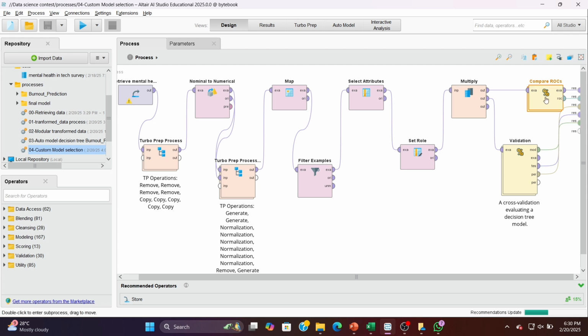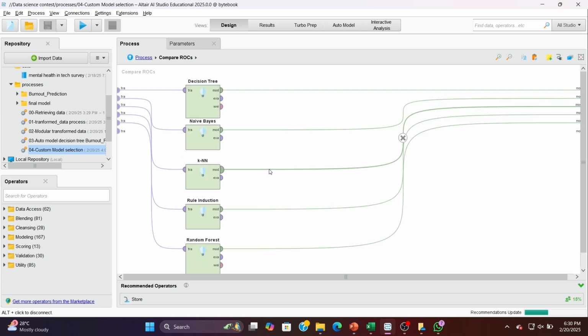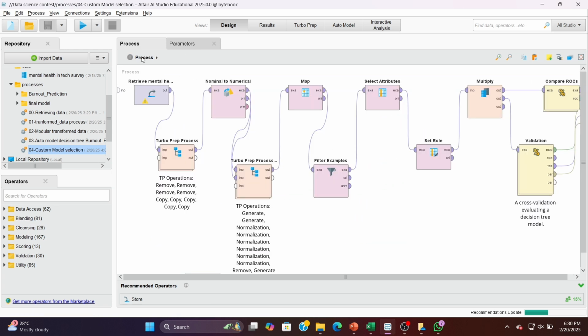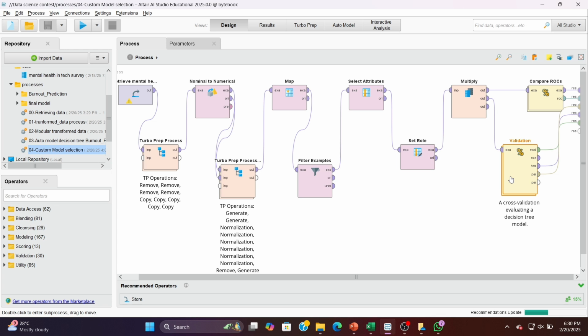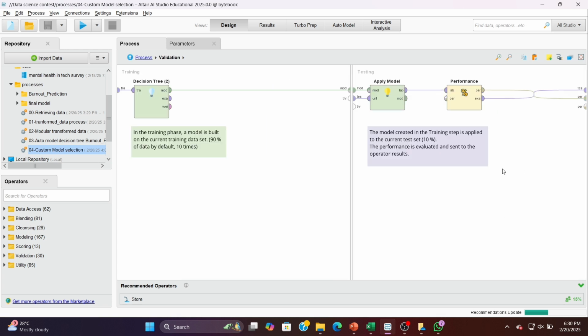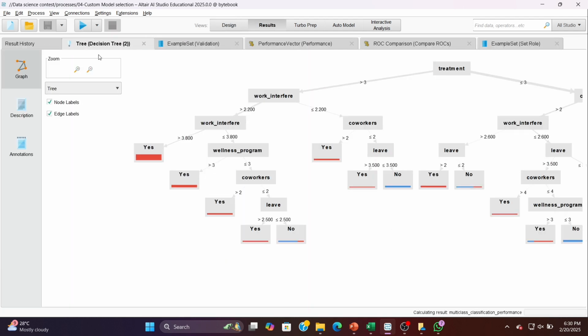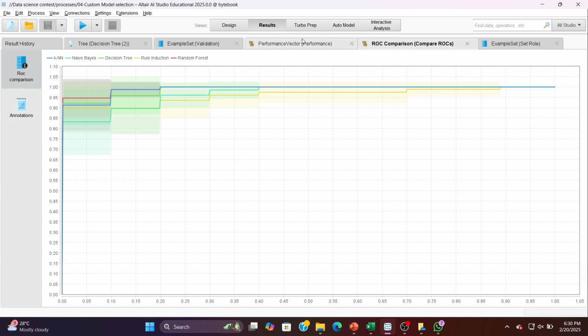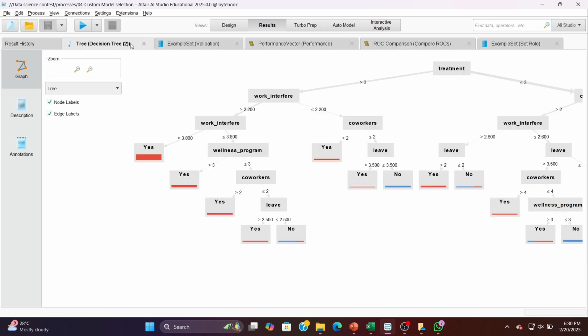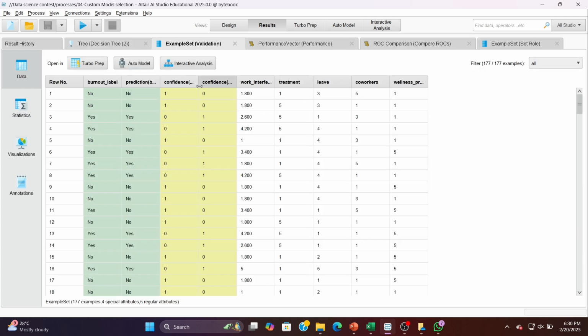Place the compare ROC operator next. Place the required models inside it. Now let's use cross-validation. It splits the dataset into multiple parts, trains the model on some parts, and tests it on the others, ensuring that no data is left out of the validation process. Inside cross-validation, we have the decision tree and apply model operators along with the performance operator. After running the process, we see the ROC comparison and performance vector for the models and also the decision tree.